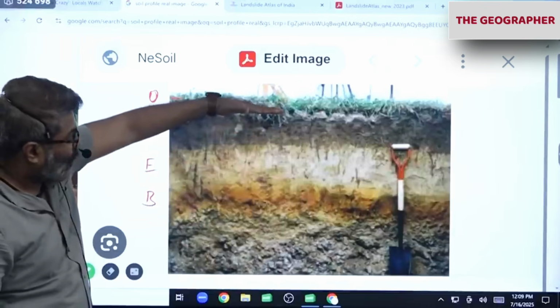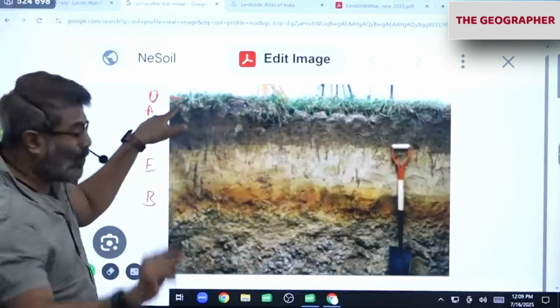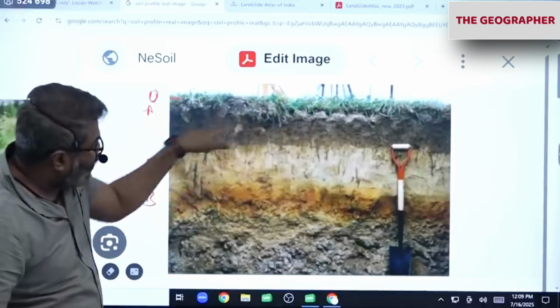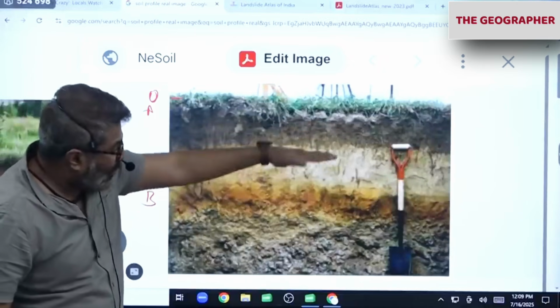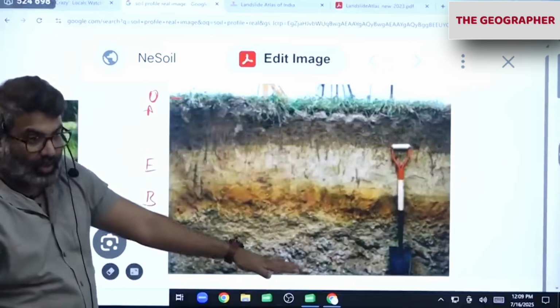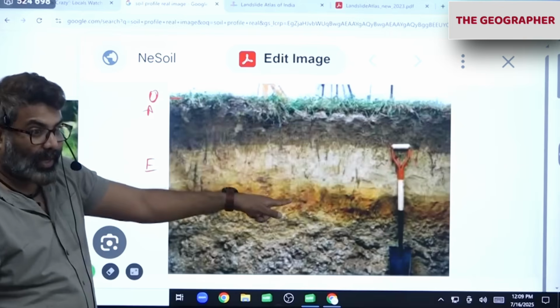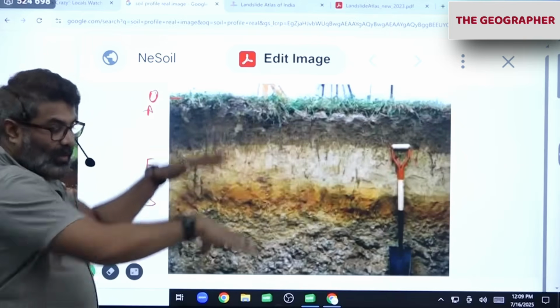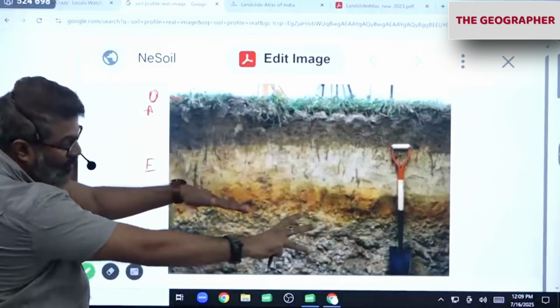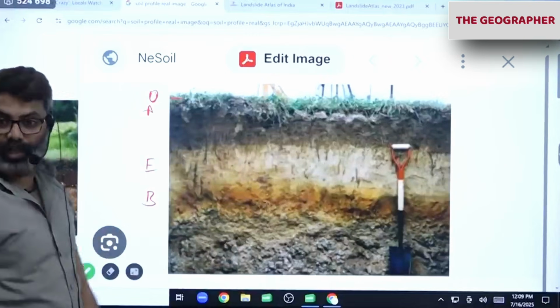Next time you notice a real photo of soil, you will notice the top organic layer slightly black in color because of organic content. Slightly below is soil: sand, silt, clay. Below that is E, the zone of eluviation, where the minerals have leached down. This is dark brown because of accumulation. Everything comes and accumulates. Below that you can see bigger rocks. Rocks will start. All of you got it?